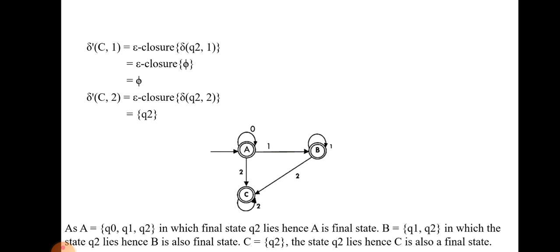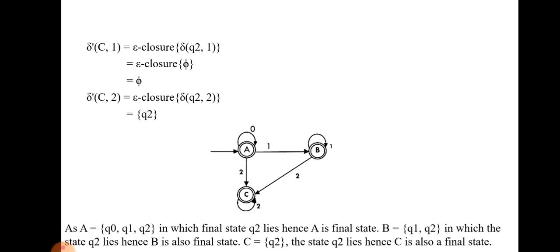C is equal to Q2. Q2 is the final state in the given problem, and Q2 is present in capital C. So C is also a final state. For that reason, in the DFA diagram, A, B, C are drawn with double circles, which means A, B, C are final states. Those all three are final states. So this is a sample problem for the conversion of epsilon NFA into DFA. In case an epsilon NFA is given, we can directly use the epsilon closure method to convert the epsilon NFA into a DFA.